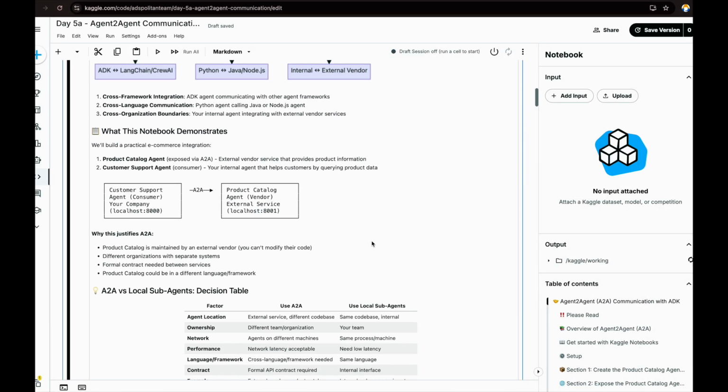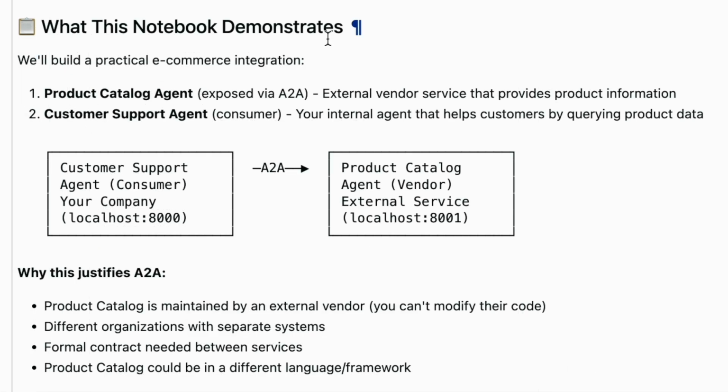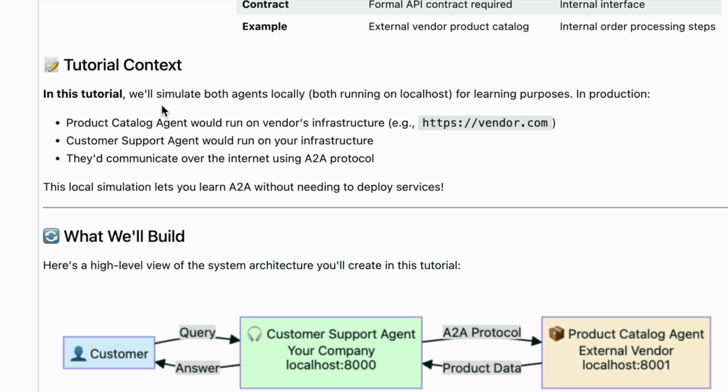So what this notebook demonstrates is a practical e-commerce integration. One is a product catalog, which is exposed via A2A, an external vendor service that provides product information. Then we'll have a customer support agent, which is the consumer. That is your internal agent that helps customers by querying product data. In this tutorial, we'll simulate both agents locally, running on localhost for learning purposes.